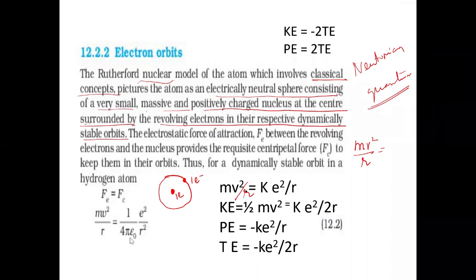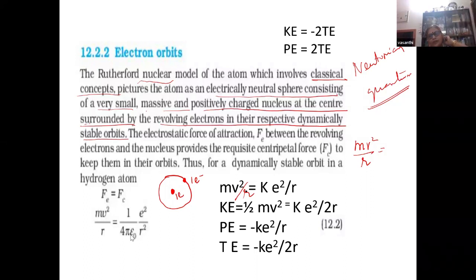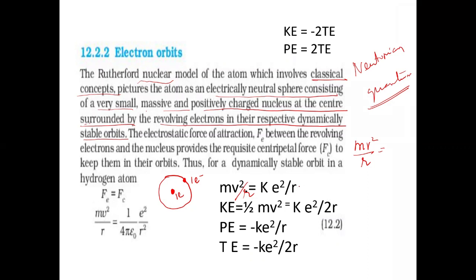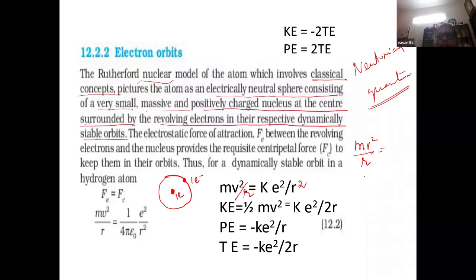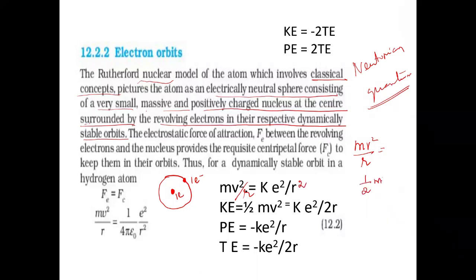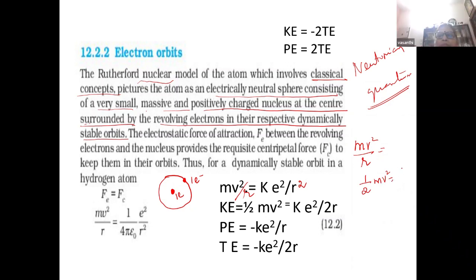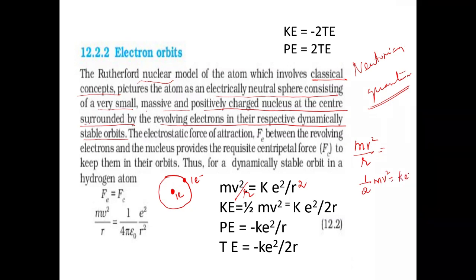In this, kinetic energy is the negative of the total energy, and potential energy is twice the total energy. We'll come back to that. mv² by r is Ke² by r². Half mv² is Ke² by 2r. Ma'am, in the relation you wrote at the top, there should be a 2 in it. Oh, yes, it must be 2.